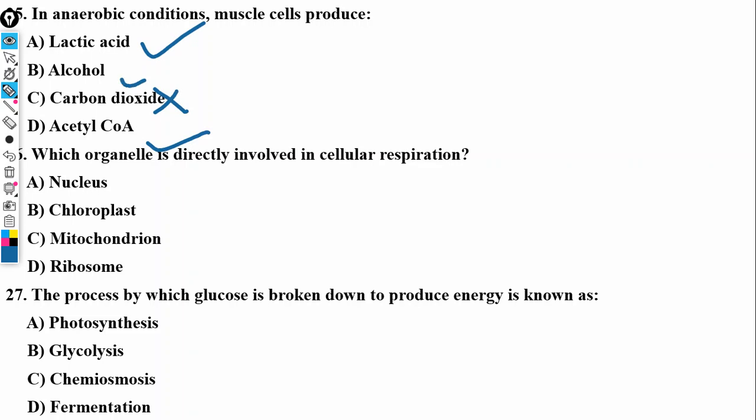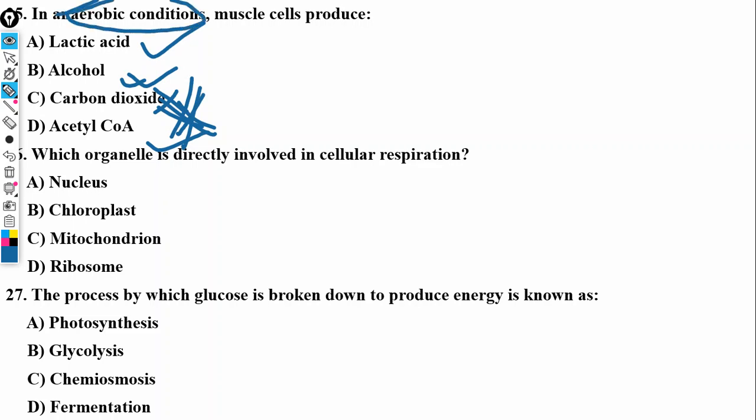Alcohol is going to be at the end of anaerobic respiration, but the muscle cells actually produce lactic acid. You understand? This is a product of anaerobic fermentation. Because we are talking about muscle cells, the answer is actually lactic acid. These other two do not even fit in because they are products after Krebs cycle.